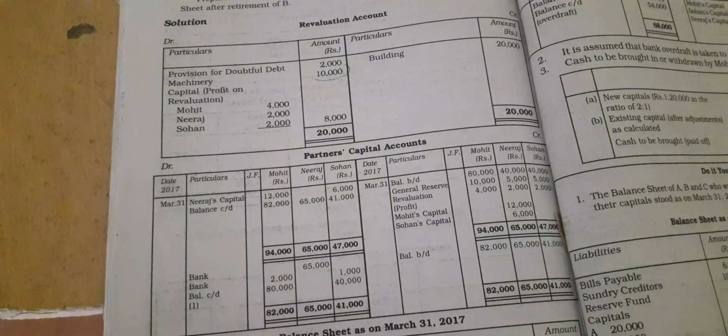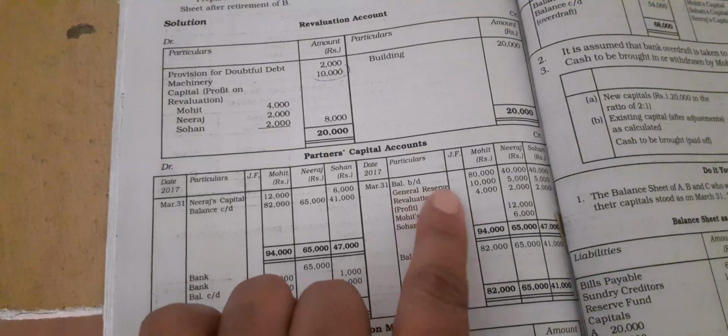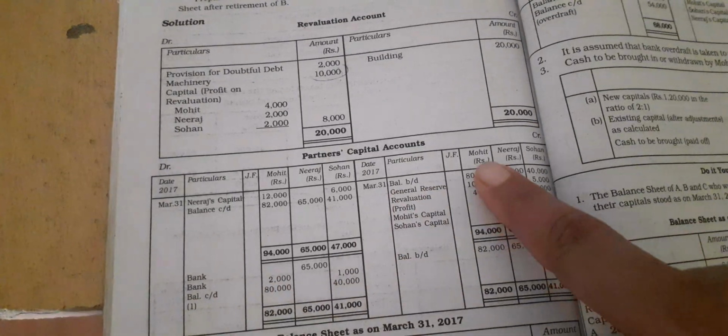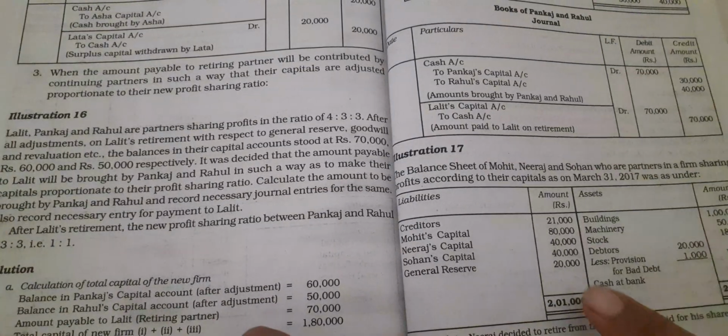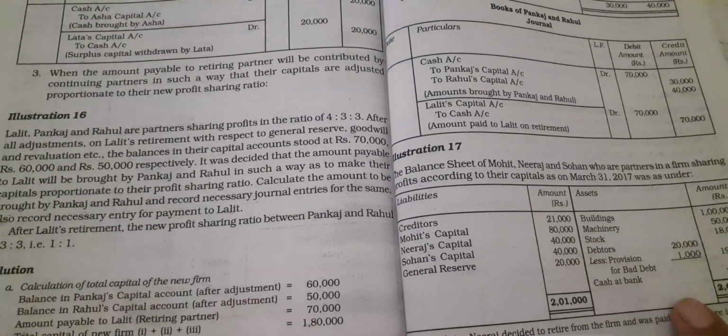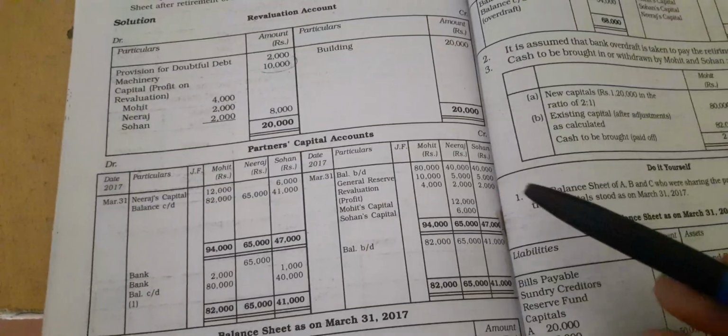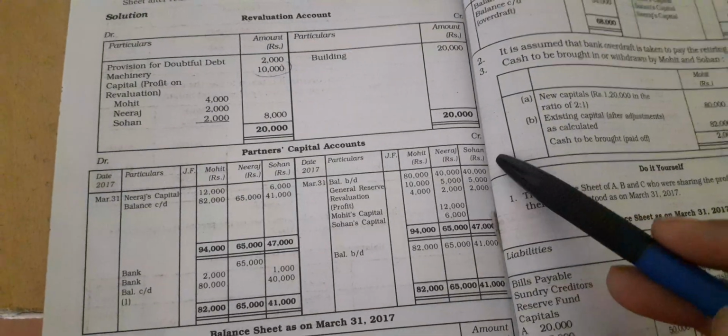Okay. Next, in the next term we have to prepare the partners' capital account. So first we will pass their capital. See, children, the capital has been given as 80, 40, 40. Okay, so this amount we will transfer: 80,000, 40,000 and 40,000.